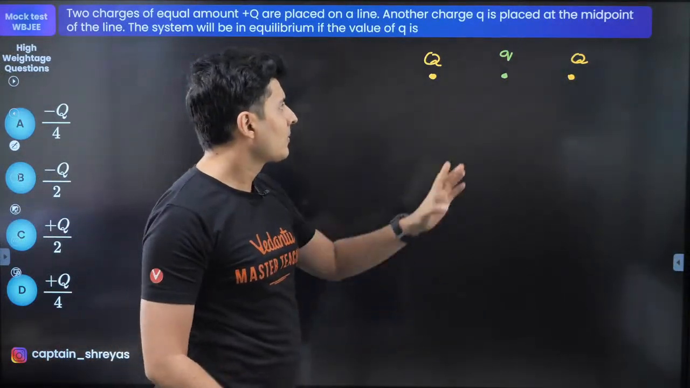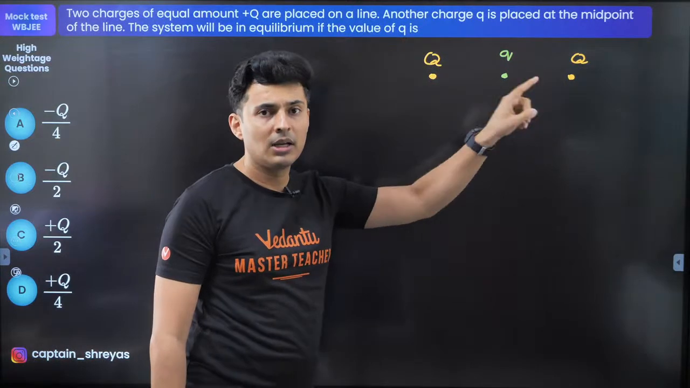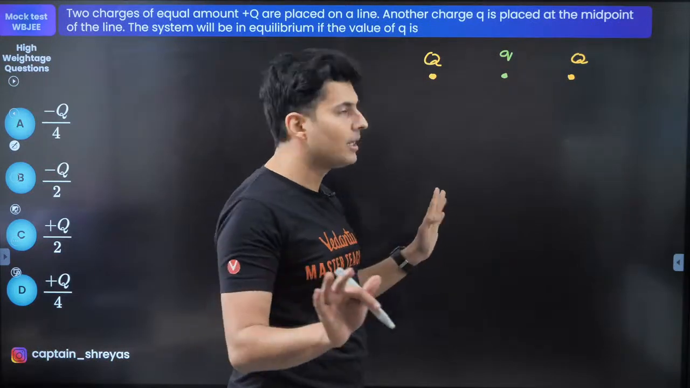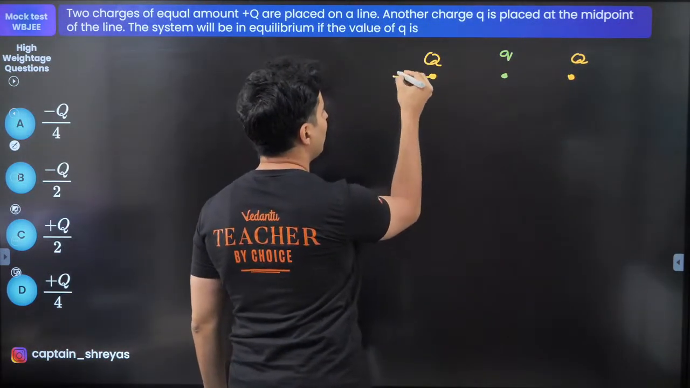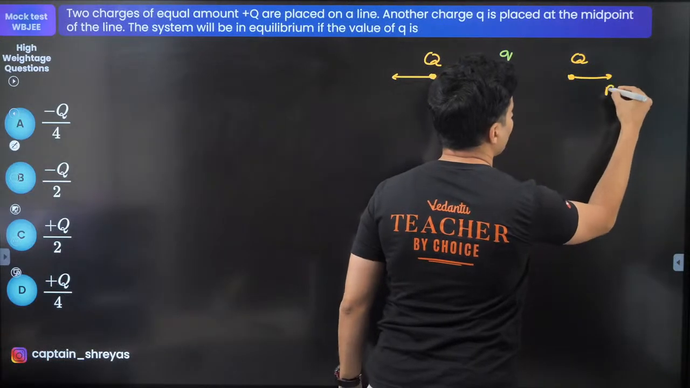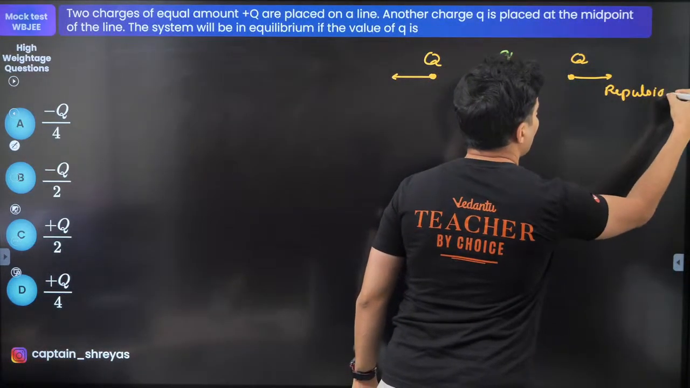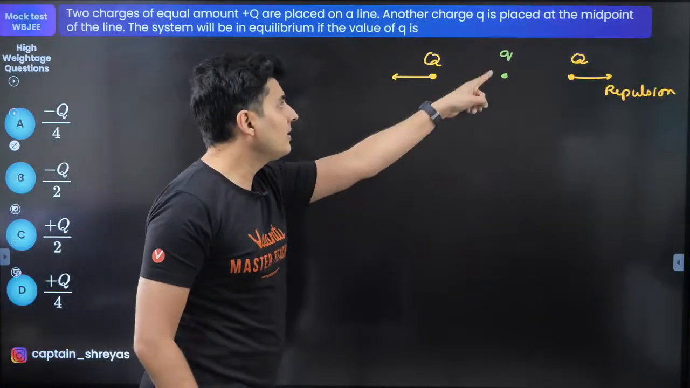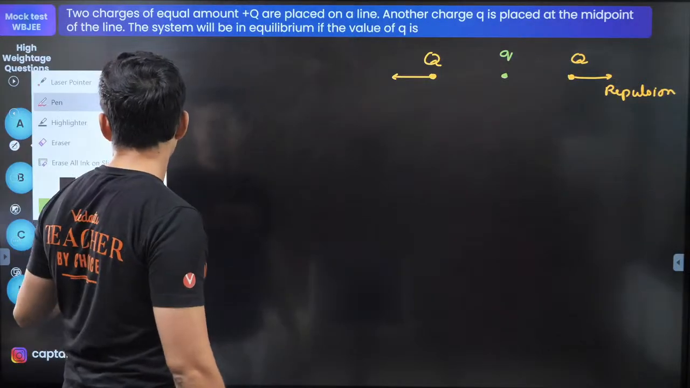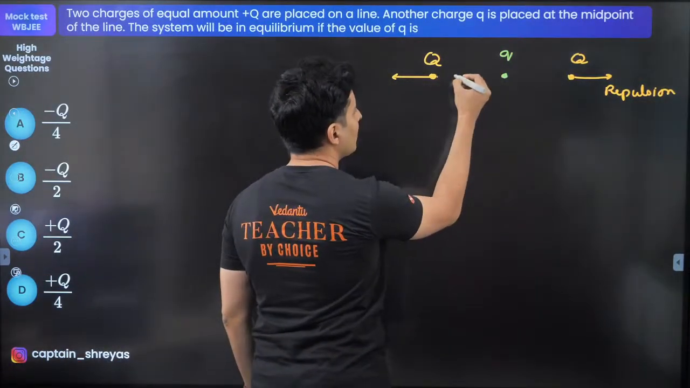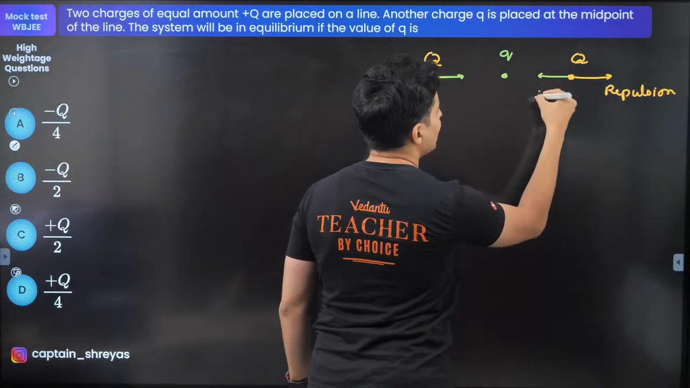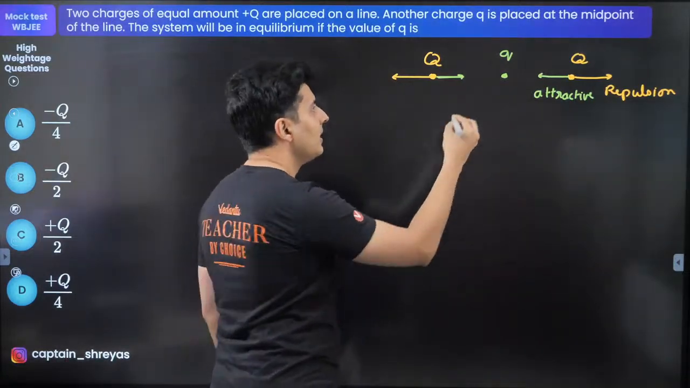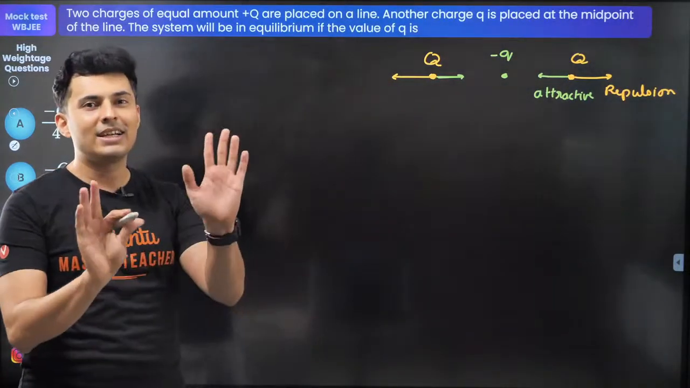It's obvious now that if these three have to be in equilibrium, there is only one way for that. These two charges, Q and Q, will definitely repel. So this Q and this Q will apply force of repulsion. And for them to be in equilibrium, net force must be 0. Hence, on this Q, there must be another opposing force, and that can only come from this charge in between. So there must be another force which is attractive in nature. And that can only happen if this charge is negative, otherwise it will never happen.